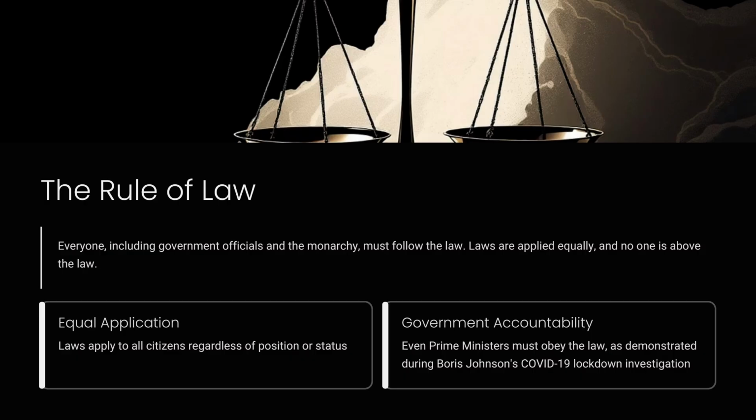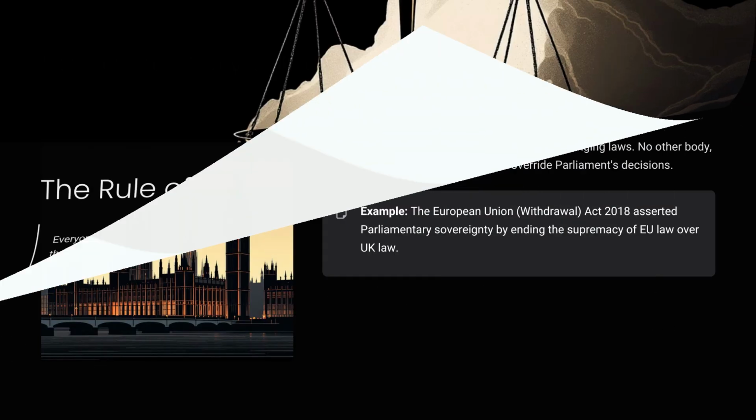The rule of law. Everyone, including government officials and the monarchy, must follow the law. Laws are applied equally, and no one is above the law. Equal application. Laws apply to all citizens regardless of position or status. Government accountability. Even prime ministers must obey the law, as demonstrated during Boris Johnson's COVID-19 lockdown investigation.